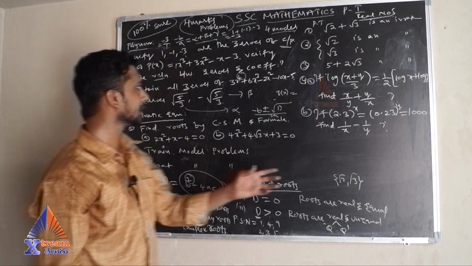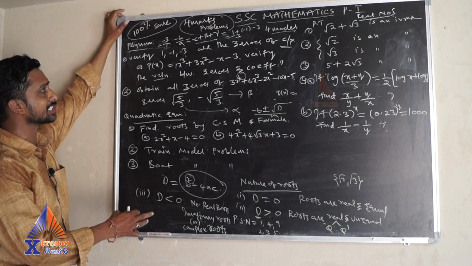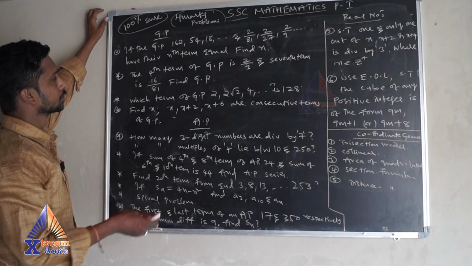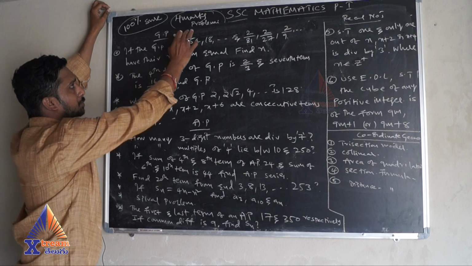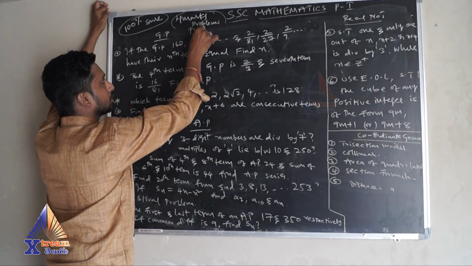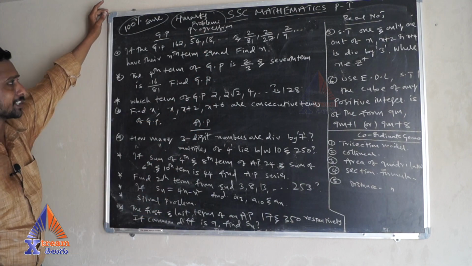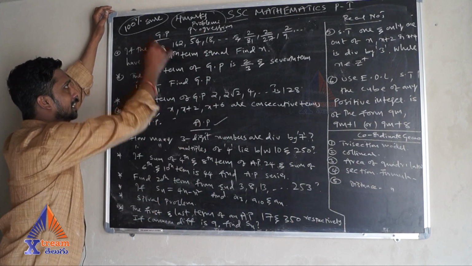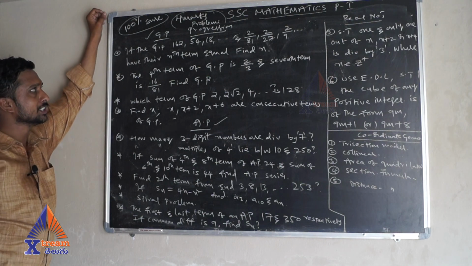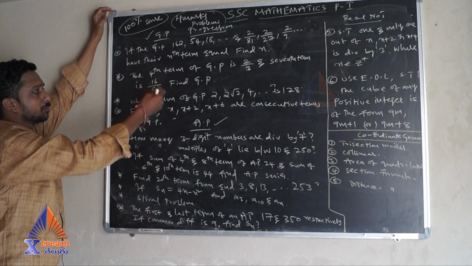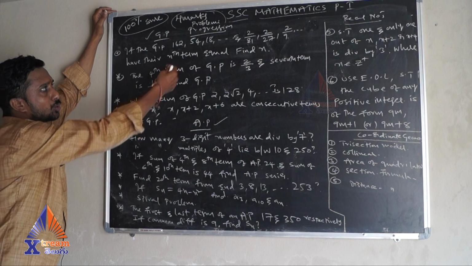So we'll see the next progressions and coordinate geometry. So next, 4 marks problems in progression. In progression, you have two kinds of progression in your textbook. One is arithmetic progression and another one is geometric progression. In geometric progression, you can easily score because only limited two exercises are there.